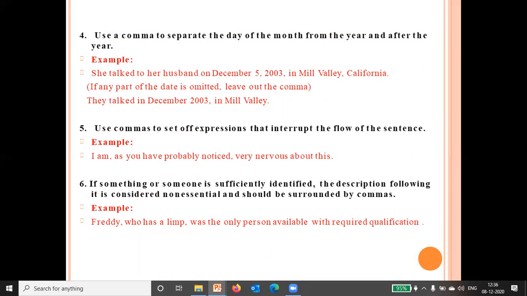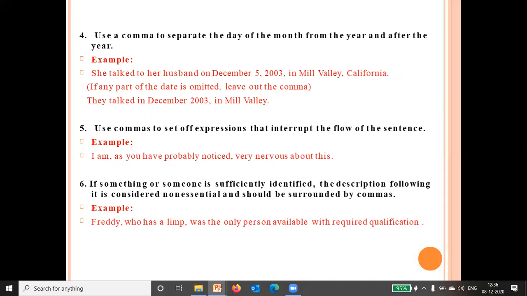use a comma to separate the date of the month from the year and after the year. Like, they talked in December 2003, in Mill Valley. Next, use commas to set off expressions that interrupt the flow of the sentence. Like, I am, as you have probably noticed, very nervous about this. When you want to set off expressions that are interrupting the flow of a sentence, we use commas.